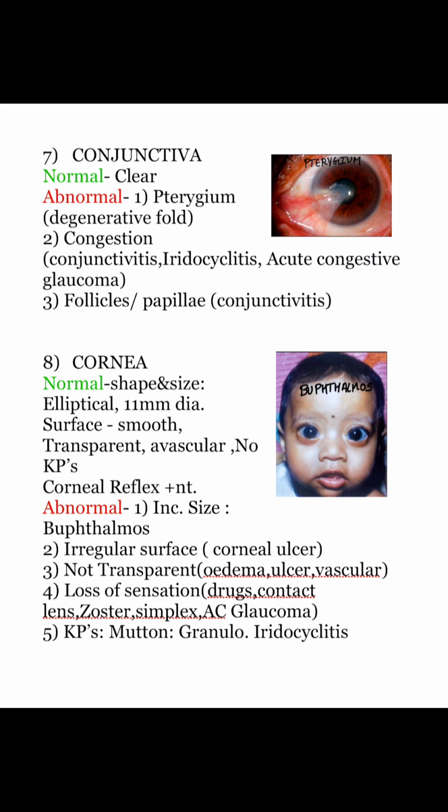Next is cornea. Normally the shape is elliptical and size is 11 mm in diameter. Surface is smooth, transparent, avascular and no keratic precipitates. Corneal reflex is present. Abnormal conditions, increase in size like buphthalmos as seen in the image. There can be irregular surface due to corneal ulcer. There is loss of transparency in edema, ulcer or vascularization. Loss of sensation in drugs, contact lens, herpes zoster, herpes simplex and acute congestive glaucoma. Keratic precipitates, that is the mutton fat precipitates, are seen in granulomatous iridocyclitis.